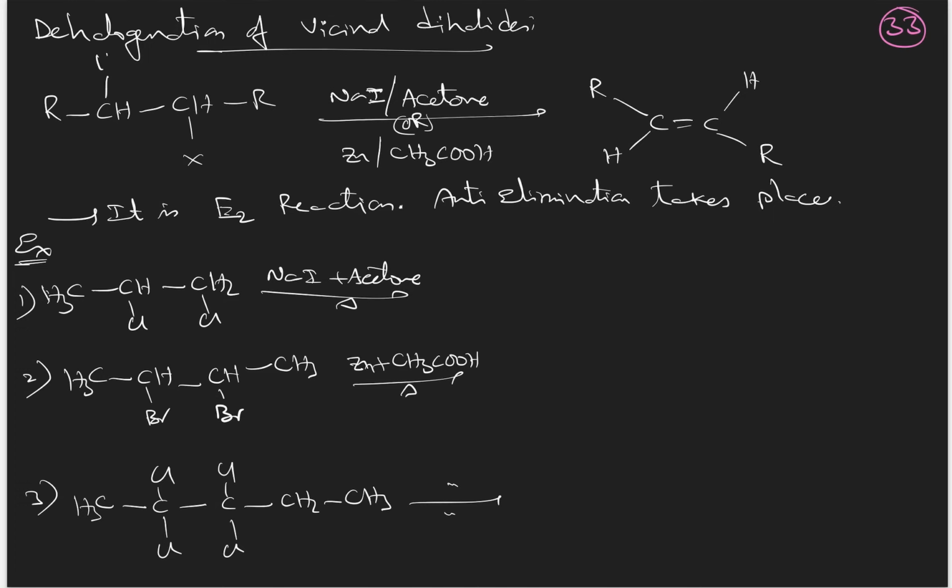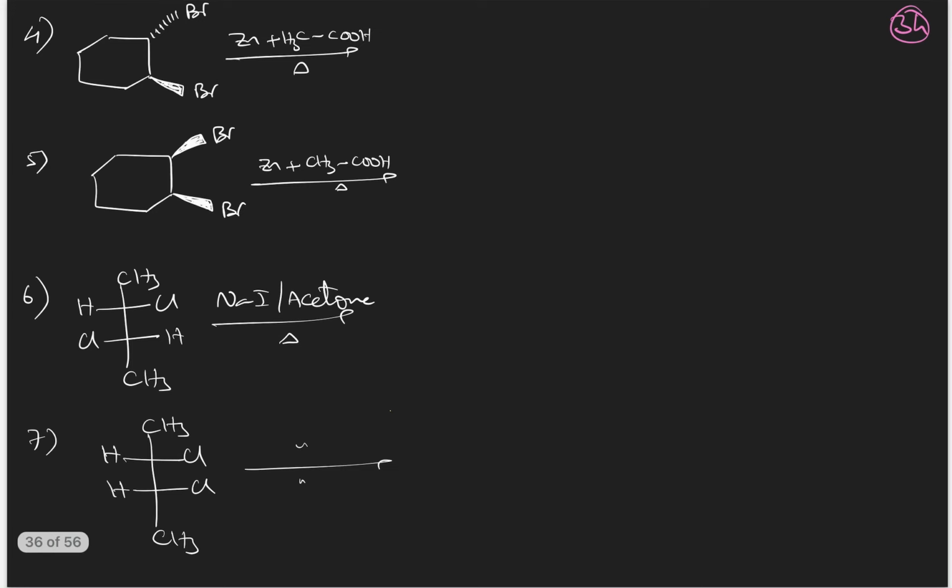I'll write this, you see. So when 2 halogens are eliminated from the opposite sides, you call it a stereospecific anti-elimination reaction. And it follows the E2 mechanism, that is, through the transition state formation only. And these are some of the examples. Simply remove Cl2, Br2, and this Cl2 also like this. You will get a triple bond here. Here also stereochemistry related questions, very important. First you solve by your own, and then I will give the answers.